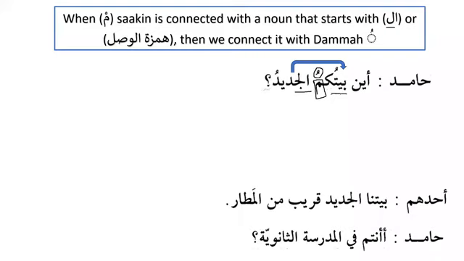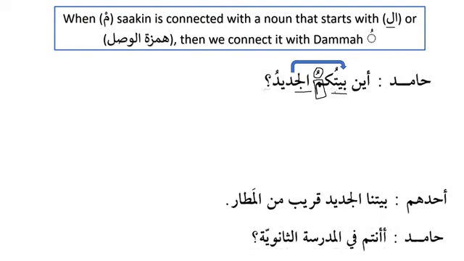So baytu al-jadidu is definite, but what about baytu? Is this definite or indefinite? Is this ma'rifa or nakira? We know that whenever we have an attached pronoun with a noun, the noun becomes ma'rifa.